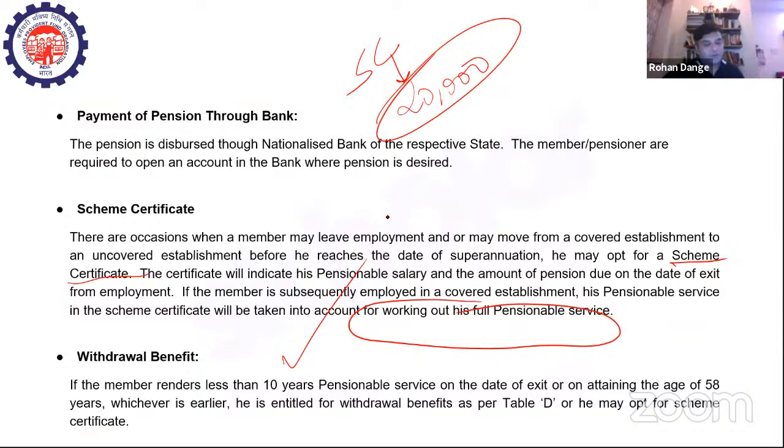There is a withdrawal benefit also. If the member renders less than 10 years of pensionable service on the date of exit or on attaining the age of 58, whichever is earlier, he or she is entitled to withdrawal benefits also. Okay.